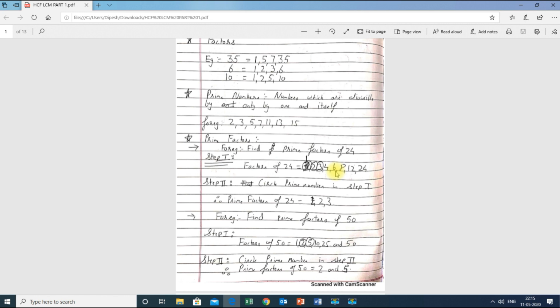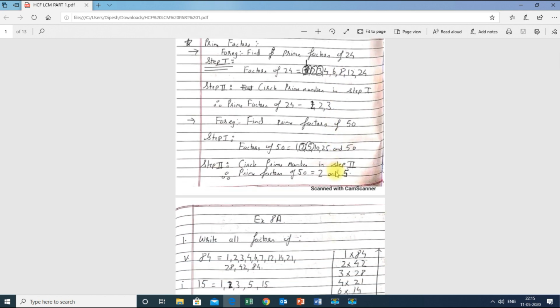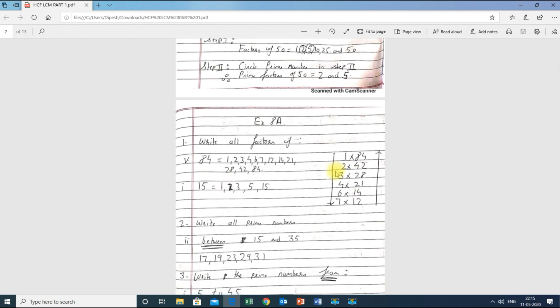If you find it difficult to find the factors this way, you can simply divide by one number at a time and check whether it is divisible or not. Divisible means the remainder should come 0. If the remainder is not 0, that means that number does not divide the given number completely. Next, I'll explain with more examples.